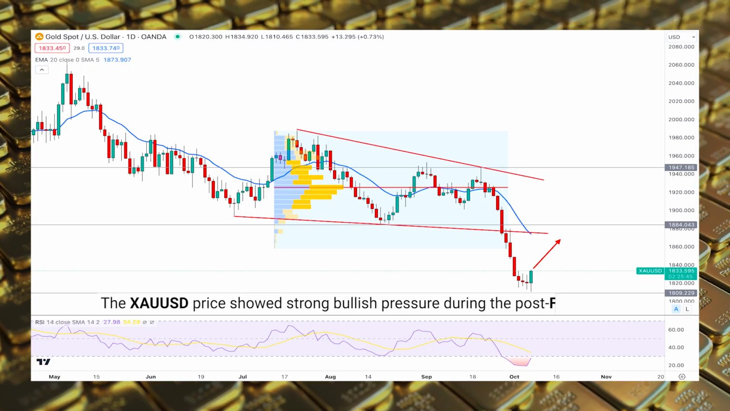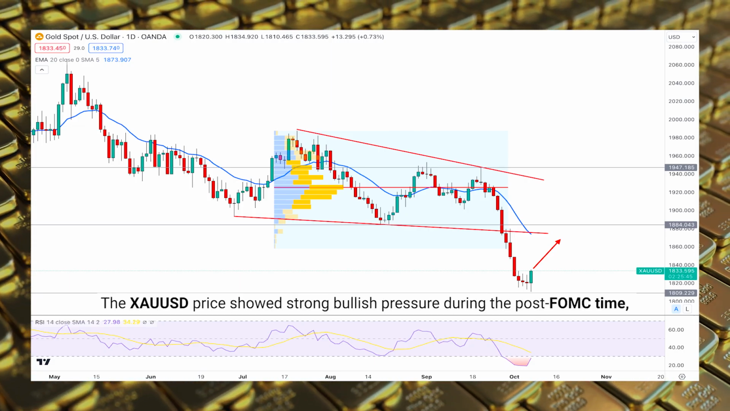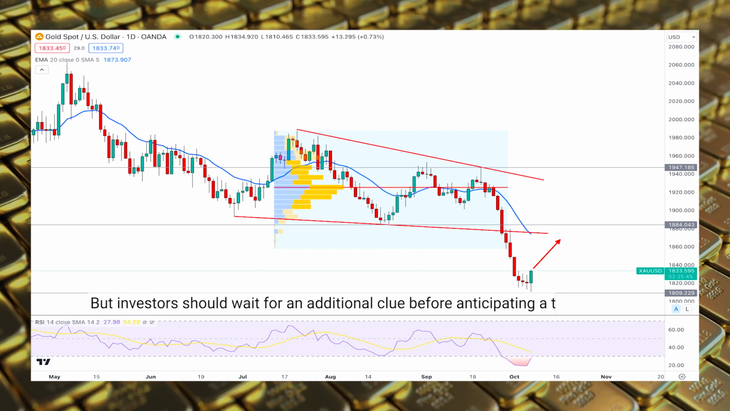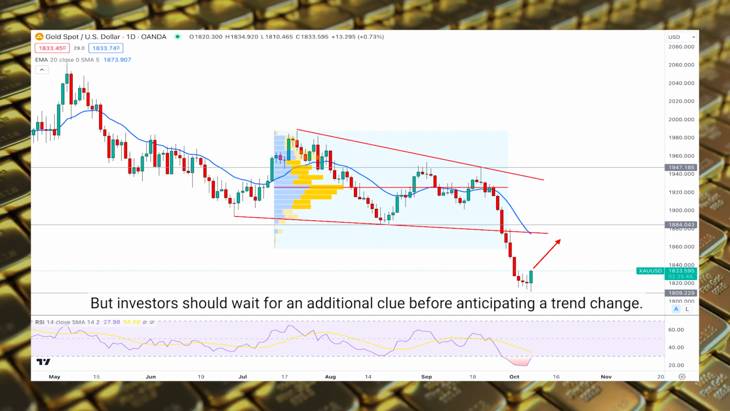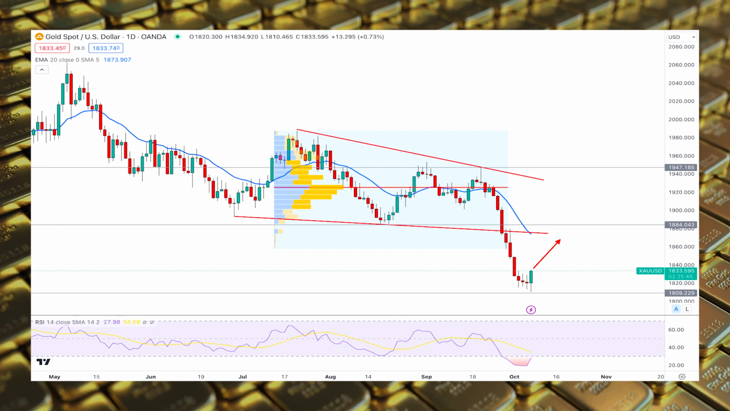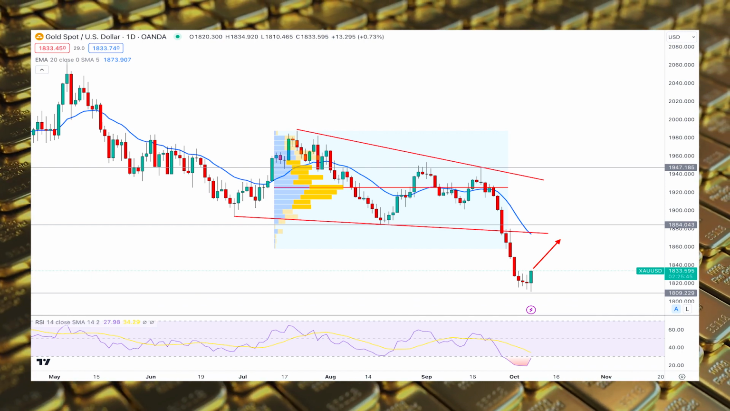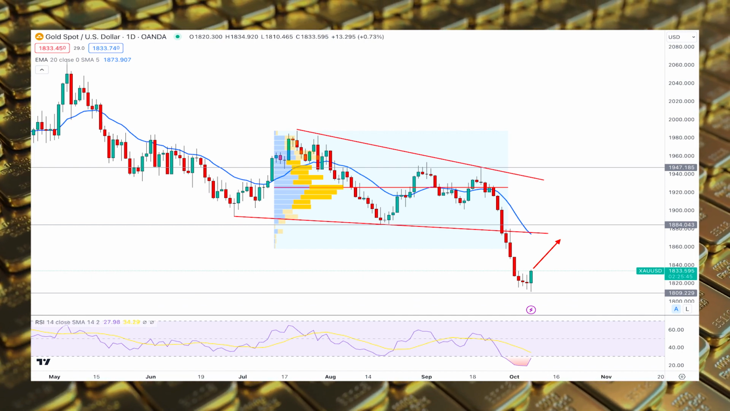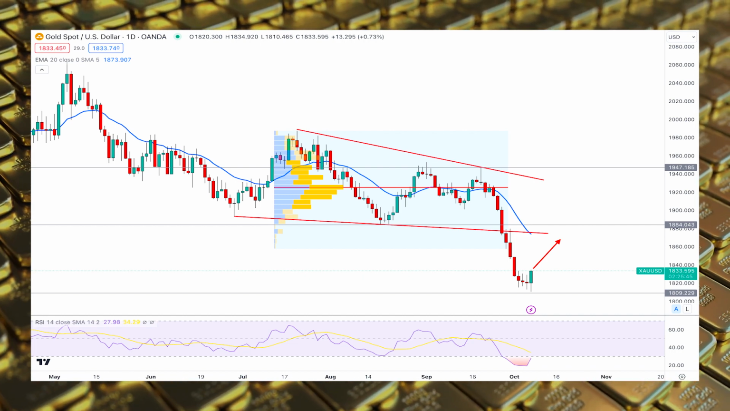The gold USD price showed strong bullish pressure during the post-FOMC time, but investors should wait for an additional clue before anticipating a trend change. In the coming days, US investors will enjoy a 3-day weekend before the Fed minutes on Wednesday, which could influence bulls to extend the momentum.